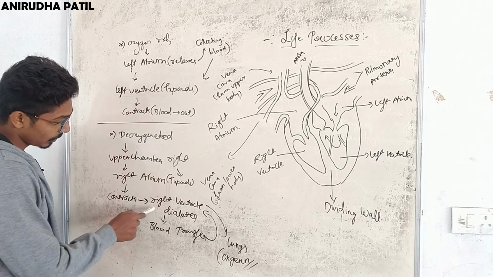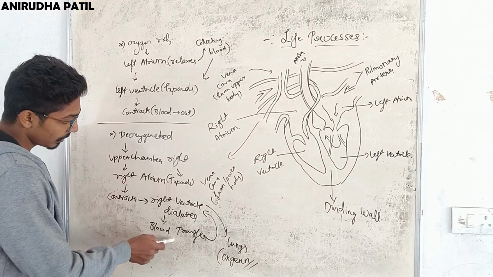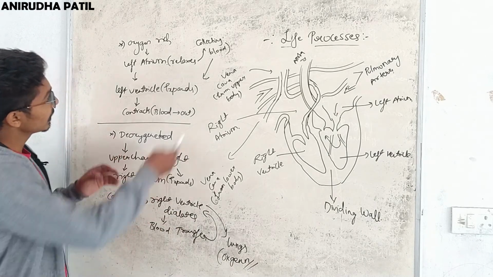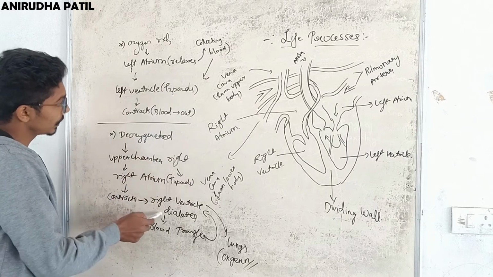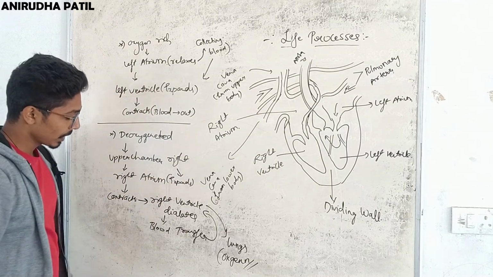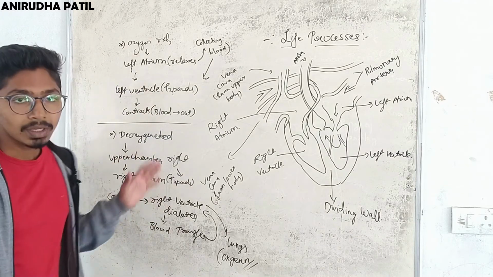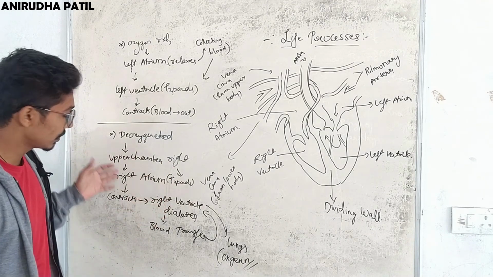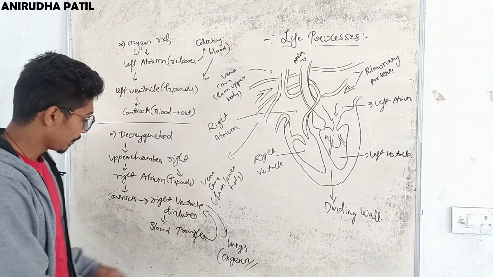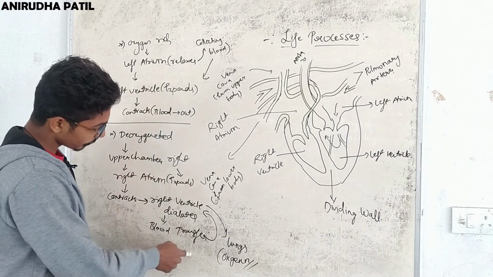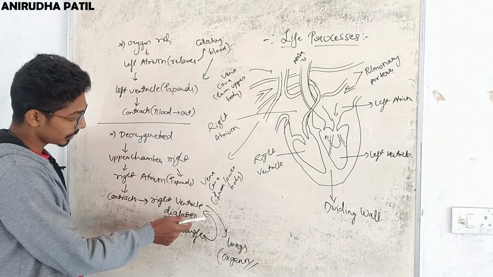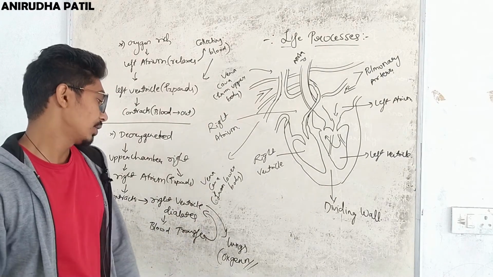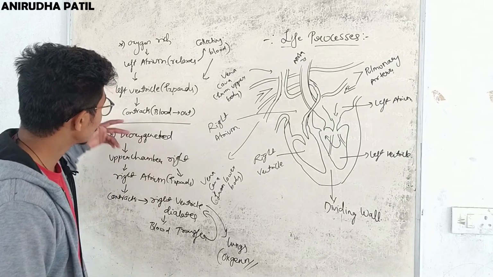So when the right ventricle dilates, blood transfers into the right ventricle. It is similar in both the cases: when it expands, blood enters here, and when it contracts, it is transferred. So after contracting, blood is transferred to the right ventricle and it is thrown out to the lungs for oxygenation. Okay, so these are the two steps.